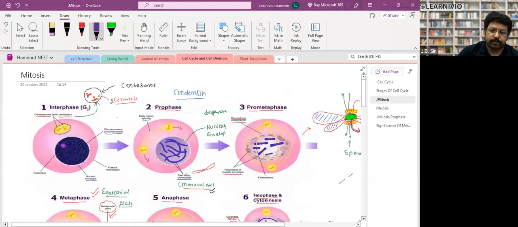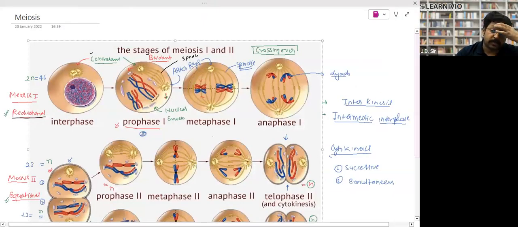Now come to the meiosis. Meiosis is a longer process. Meiosis has been divided into 2 stages: meiosis 1 and meiosis 2, right? As I have already told you, in mitosis, the number of chromosomes remains constant in mother cell and daughter cell. So mitosis is called equational division because the number of chromosomes remains equal in both. Meiosis is called reductional division. The number of chromosomes gets halved. That is called reductional division.